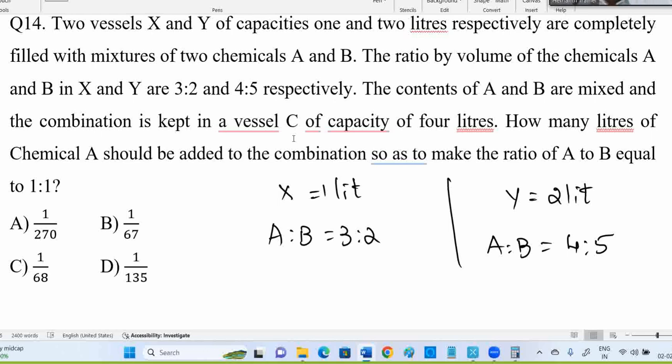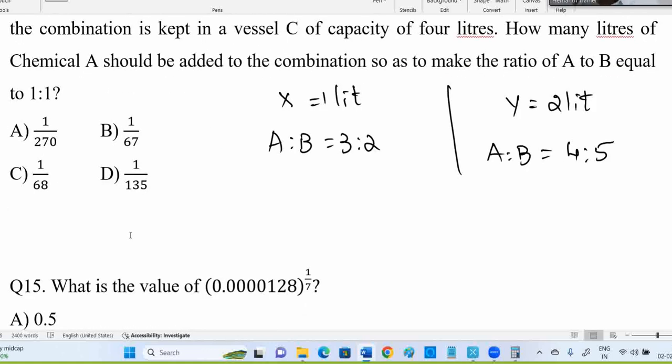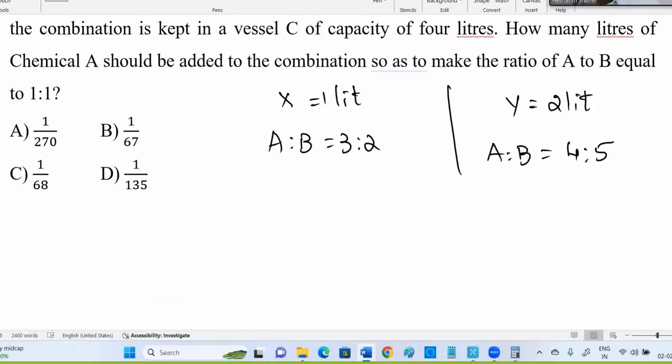Right. Now, this A and B are mixed and combined in a vessel C of capacity 4 liters. How many liters of chemical A should be added to the combination so as to make the ratio of A to B equal to 1:1? Right. Now, you are combining X and Y. Actually, the contents of X and Y should be added. Fine, don't worry.